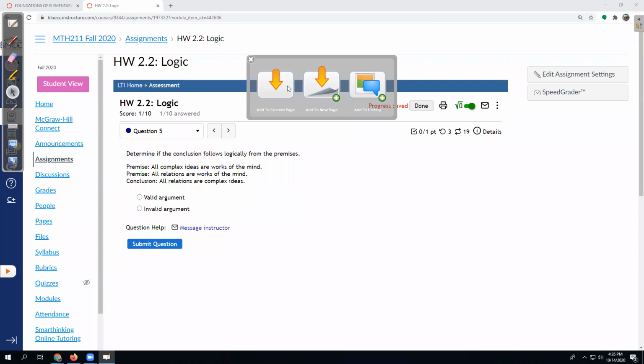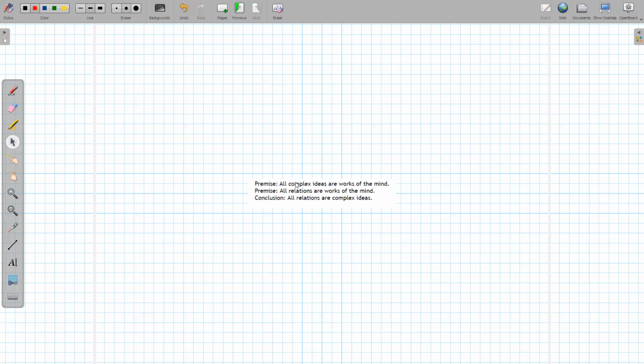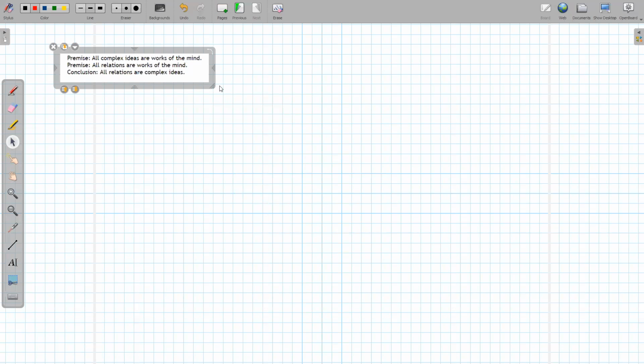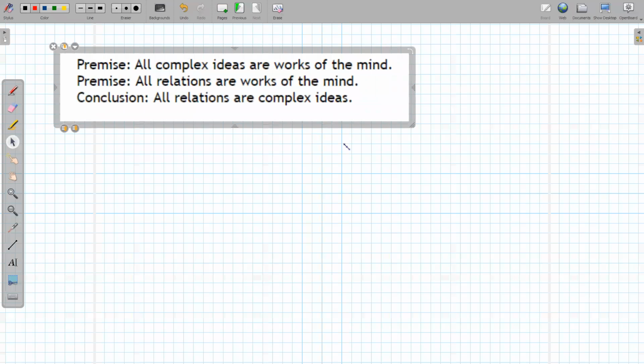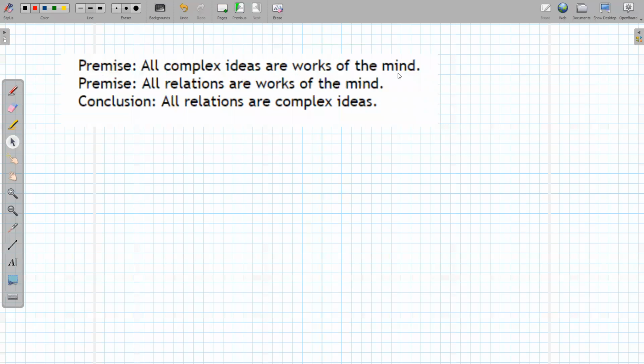So I want to see if this is a valid conclusion. We're going to take these and make a Venn diagram on them. I'm going to give you a moment to draw what you think the two premises look like together. Usually I start by drawing one and see how the other fits in with it, and then I look at the conclusion. So it's kind of a three-step process. Give it a shot. Don't worry about messing it up. Who cares if your circles aren't in the right spot? Just do it.